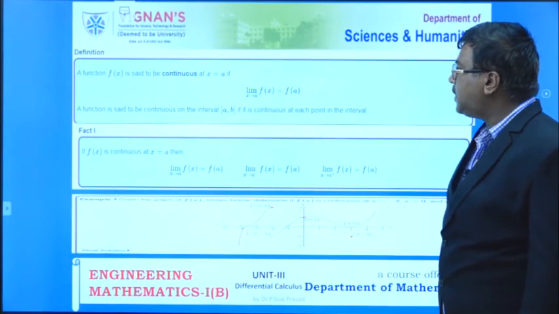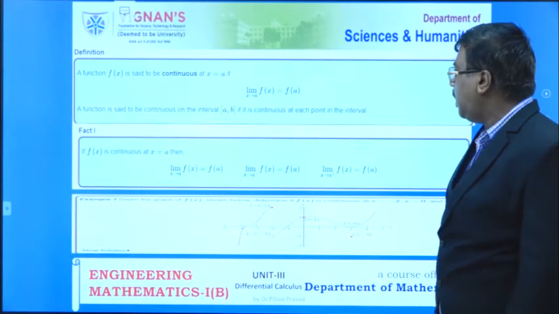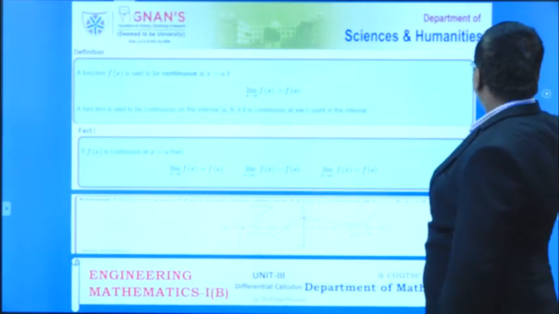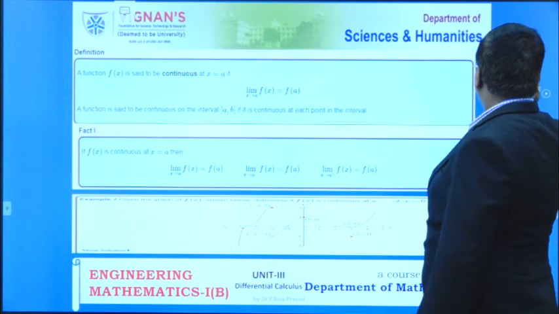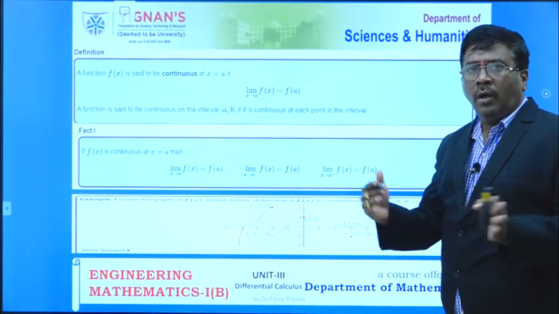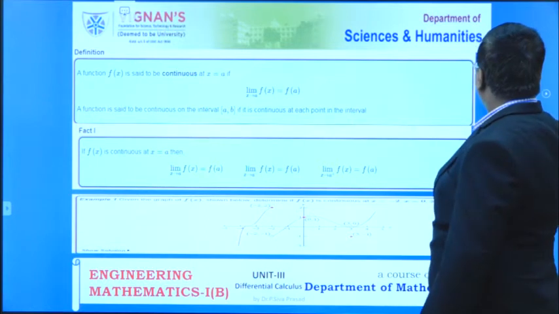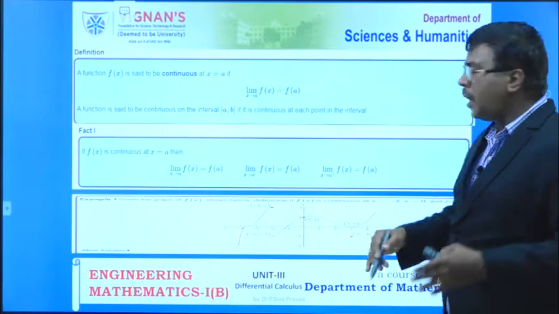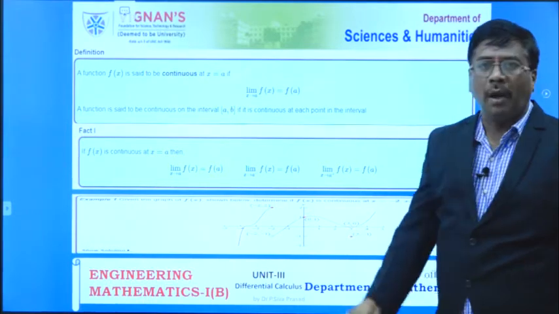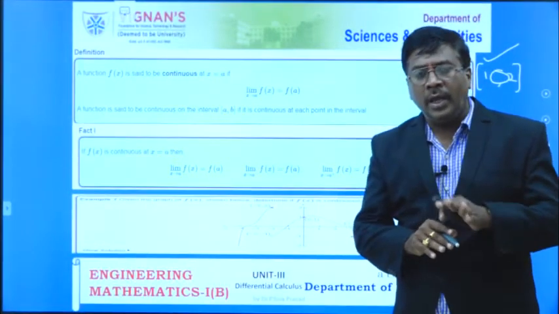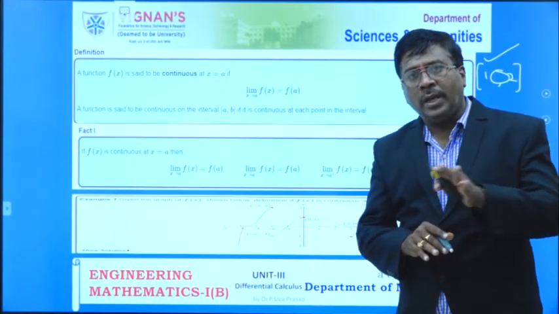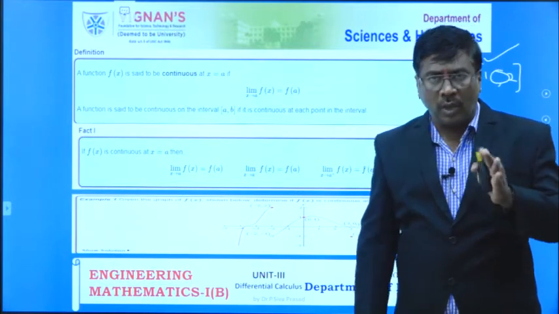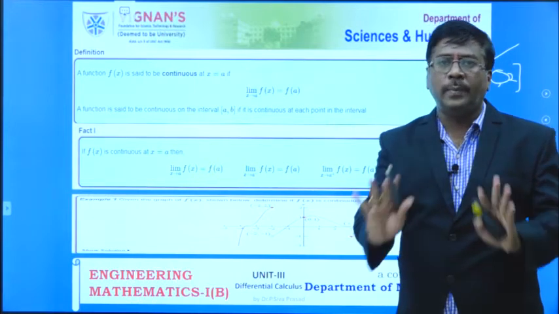A function is said to be continuous in the closed interval a comma b if it is continuous at each and every point of the interval. Suppose this is the interval 1 comma 2. In between 1 and 2, there are an infinite number of points. We say the function is continuous on the closed interval a comma b when, for each and every particular point in between 1 and 2, the function is continuous.